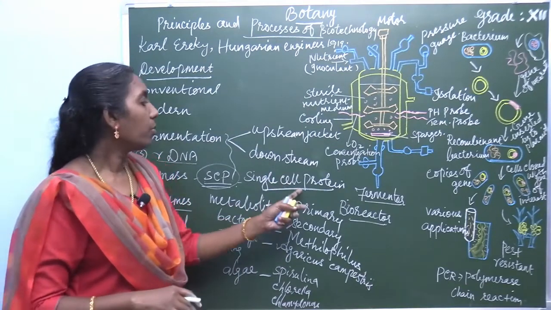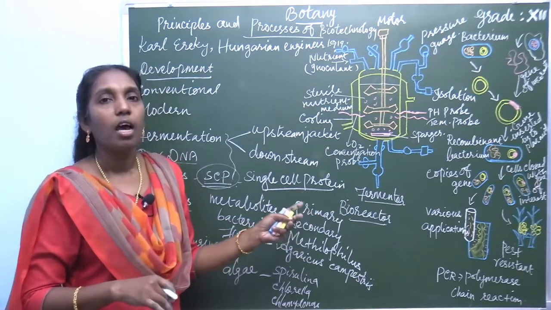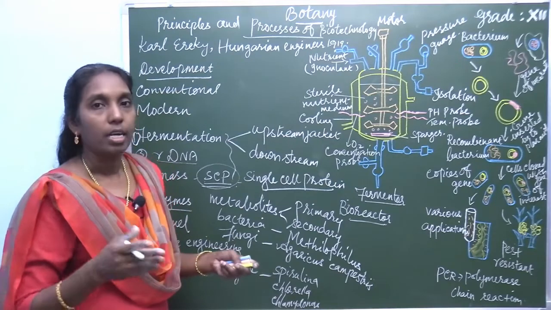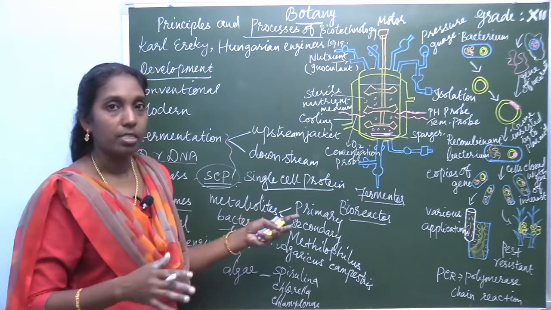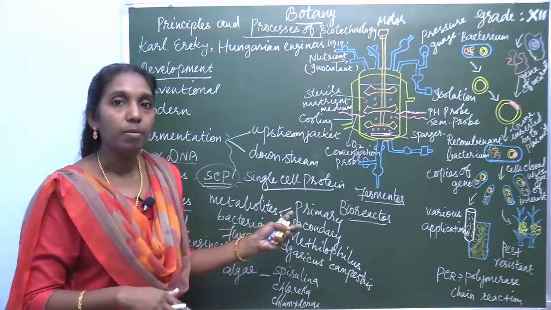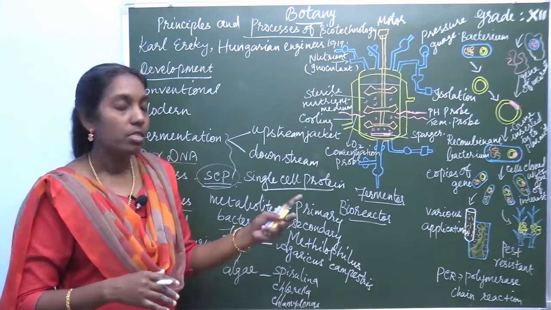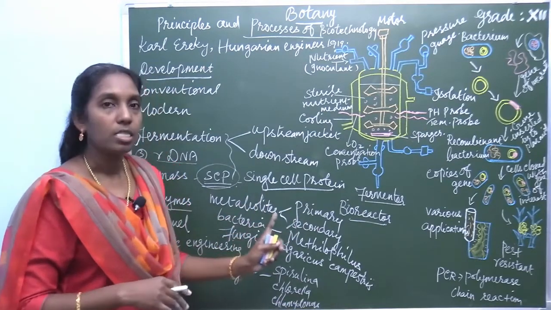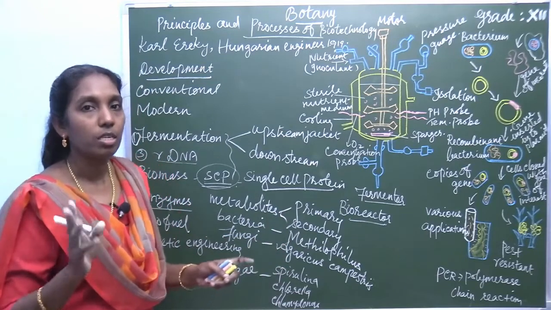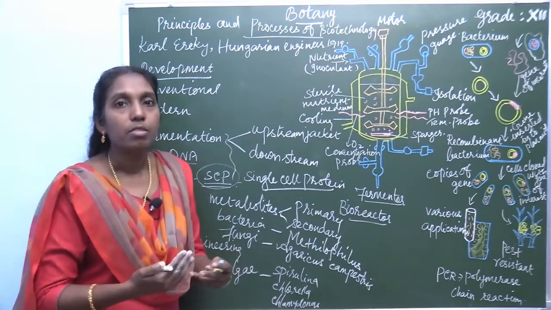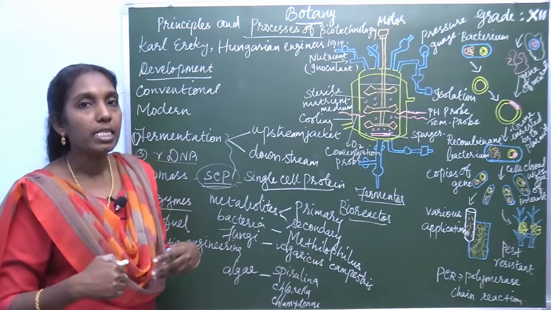So single cell protein can be used by astronauts and scientists or researchers traveling to Arctic and Antarctic areas for research. In 2 mark or 3 mark questions, they will ask what organisms are used for making single cell protein.